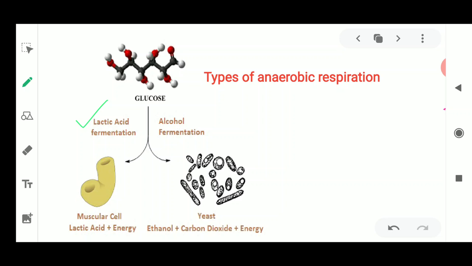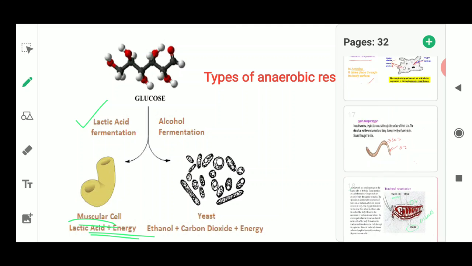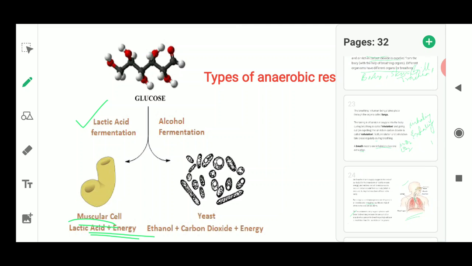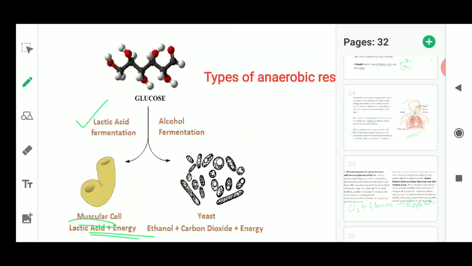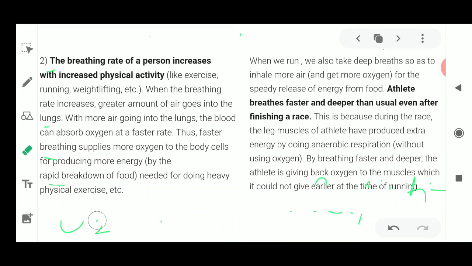This lactic acid fermentation is taking place in the muscle cells, where the lactic acid is being accumulated in the body, in the muscles, after providing you energy in the absence of oxygen. Because of this accumulation of lactic acid, we start feeling pain sensation in our legs. Okay, so that is because the accumulation of lactic acid is taking place.